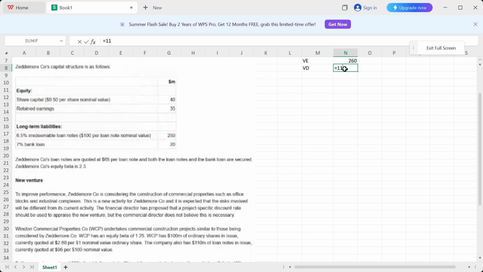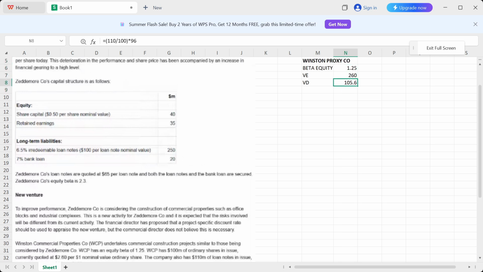So like I said, 110, and first of all, let me just make a bracket so I can tell Excel that you need to divide first, right? So 110 divided by 100. In that way, I will get the number of loan notes, and then I'm going to times it by 96, which is the market value of loan note. So in that way, I'm going to get the market value of debt, which is 105.6. Okay. So you can see that I have my market value of debt.